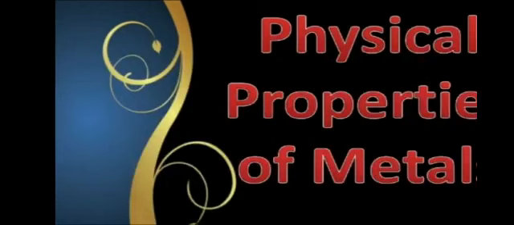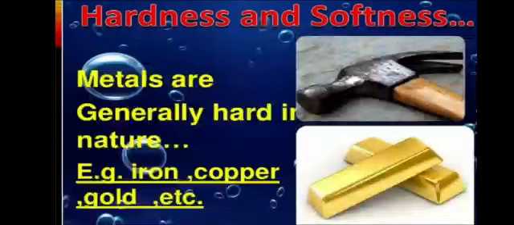Now, we will discuss the physical properties of metals. Metals are generally hard in nature.